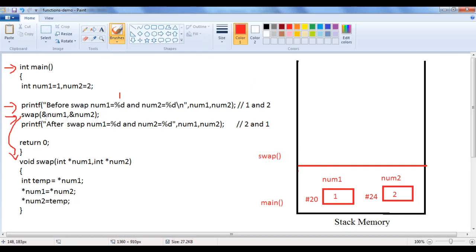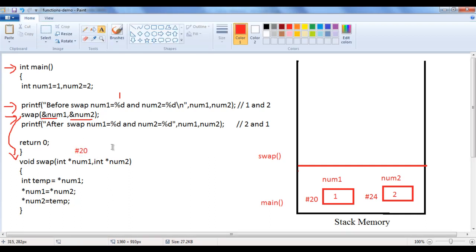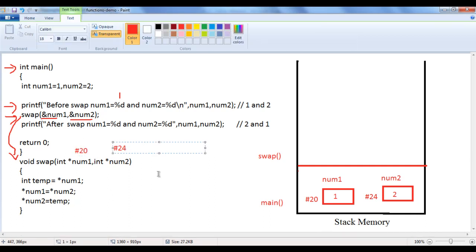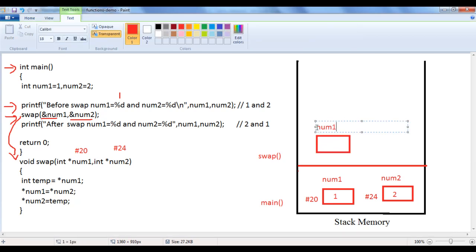What happens here? The address of num1 and the address of num2 are sent, guys. Address of num1 is #20. Address of num2 is #24. The local variables of the swap function are allocated. For local num1, it allocates one memory location. Inside that it puts #20, guys.